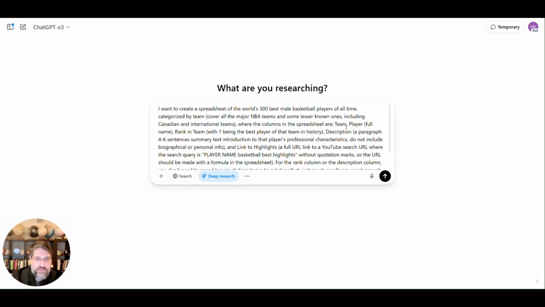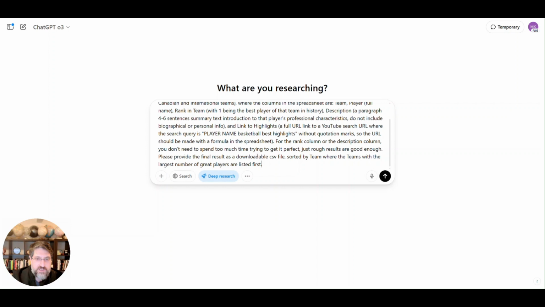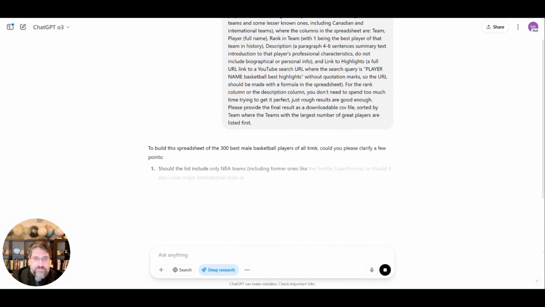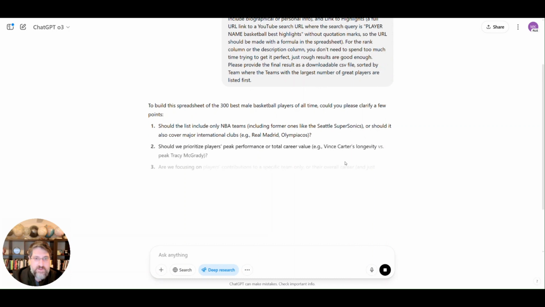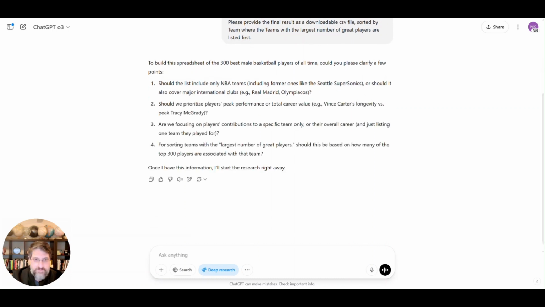It says exactly what I need. I need it in a spreadsheet format with these particular columns, and I have given it instructions for how to prepare these columns. This is going to be formatted in a way that is then easy for me to import into Lstr.cc. Lstr has a really nice import feature that can import a CSV file. And here I'm going to press start. It's going to ask me some clarification questions.